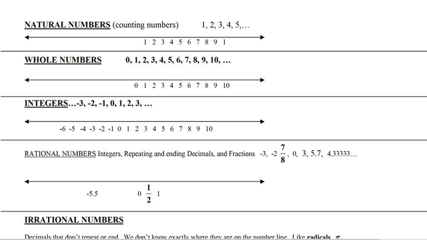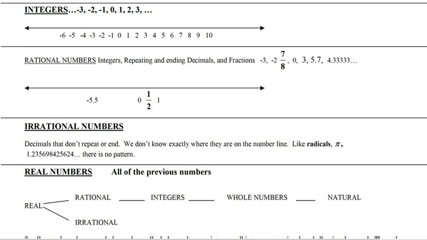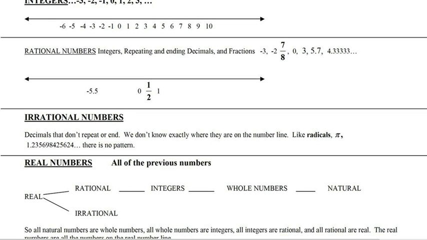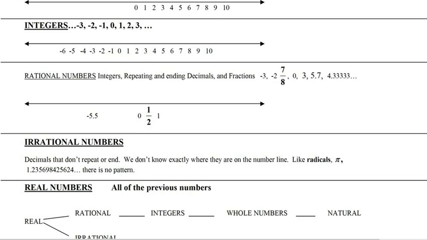And then all of a sudden, here come partial numbers like fractions and decimals that repeat and end. Those are called rational numbers. So if you take all the integers and put some fractions and rationals in there, a lot of them, we now classify those as rational numbers. So that's the progression so far.